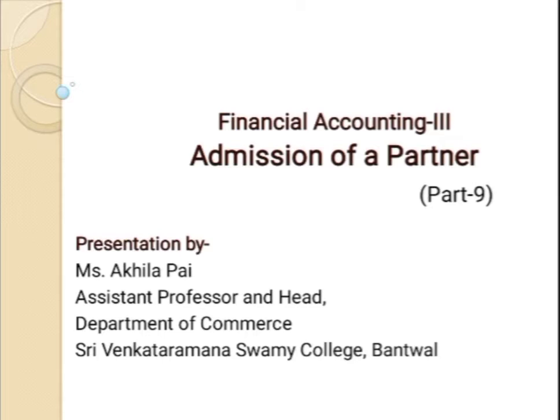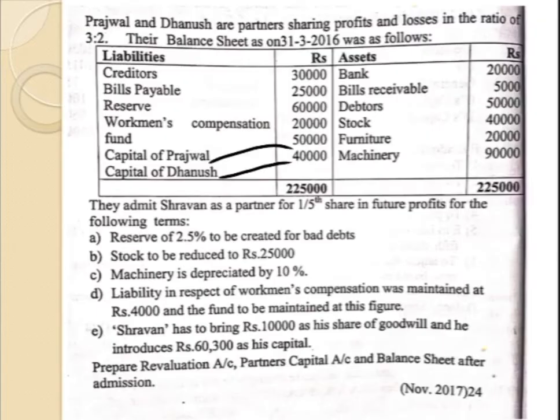Here in this session, again I am going to take up one question which had appeared in the exam for 24 marks. Let's take up the question now. Prajwal and Dhanush are partners sharing profits and losses in the ratio of 3:2. Their balance sheet as on 31st March 2016 was as follows.